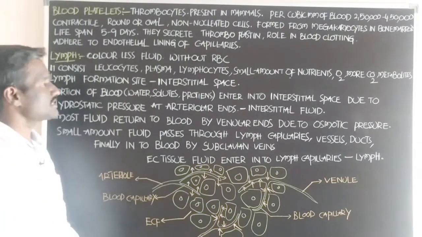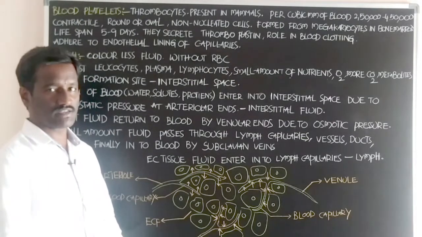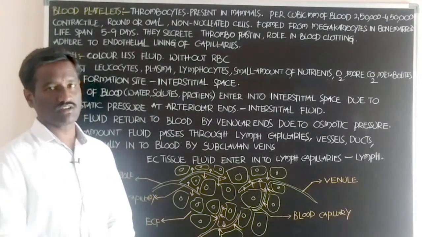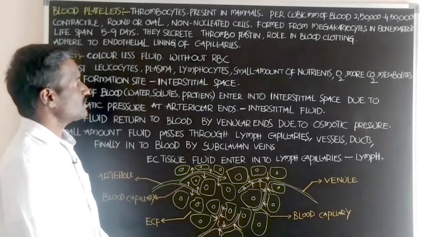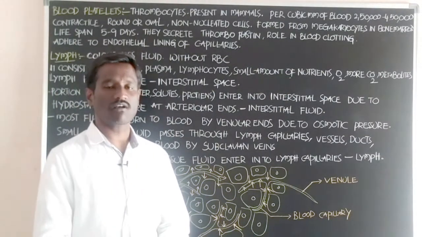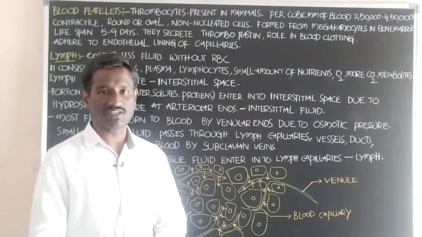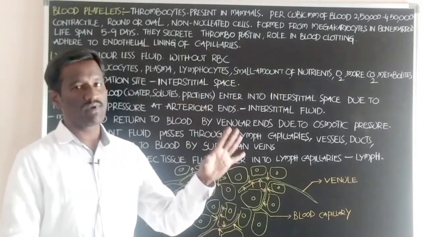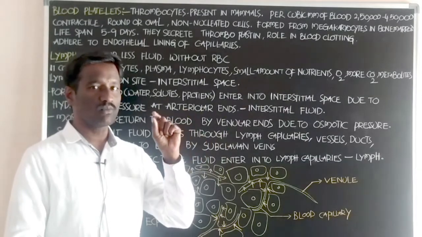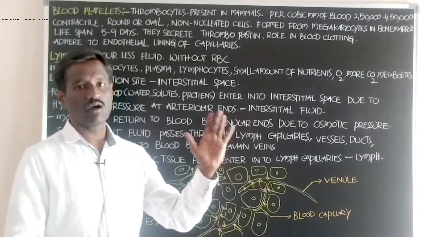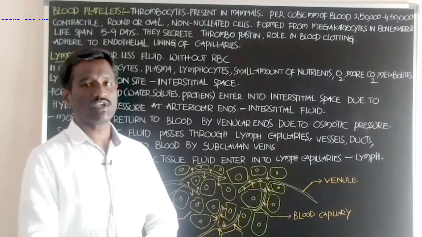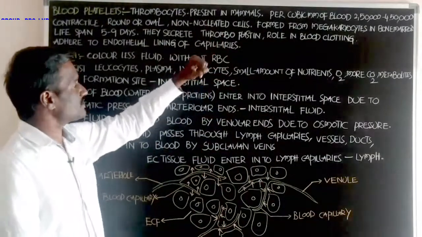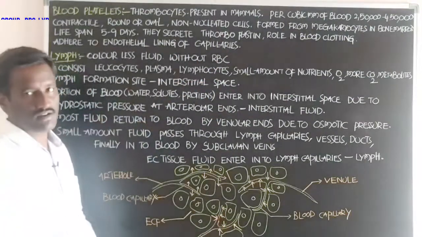Next, the blood platelets present in the blood circulation secrete a substance, thromboplastin. Students, this thromboplastin helps in clotting of the blood when a blood vessel is injured. The thromboplastin adheres to the edges of the injured blood vessel and seals that injury of the blood vessel, at the time of blood clotting.